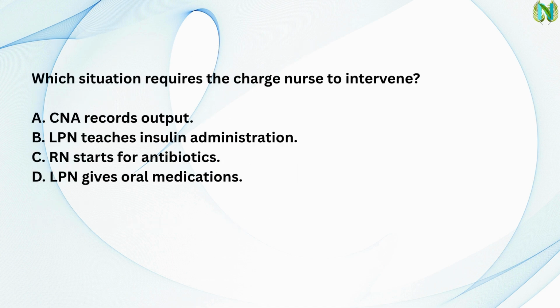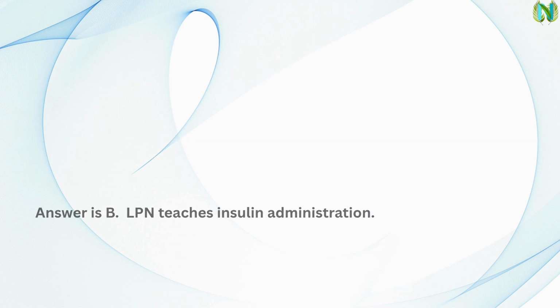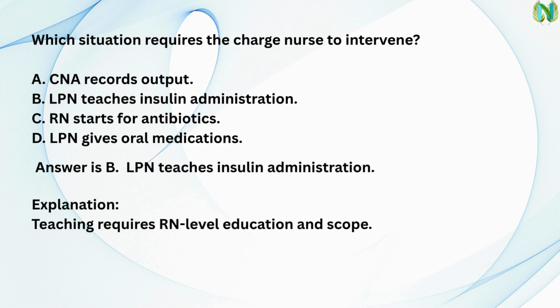Next question. Which situation requires the charge nurse to intervene? A. CNA records output. B. LPN teaches insulin administration. C. RN starts IV antibiotics. D. LPN gives oral medications. Answer is B. LPN teaches insulin administration. Explanation. Teaching requires RN level education and scope.